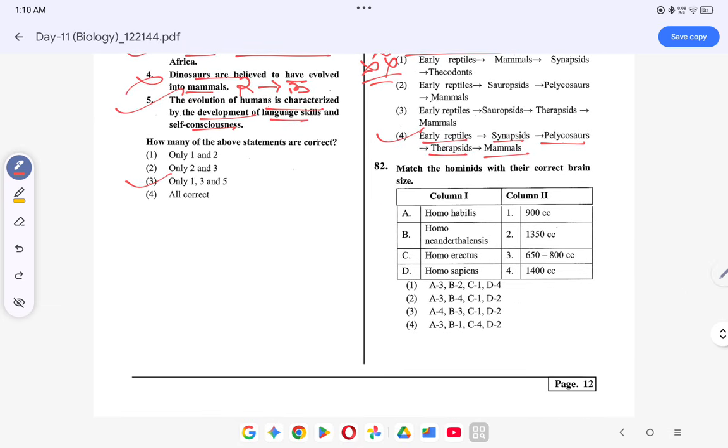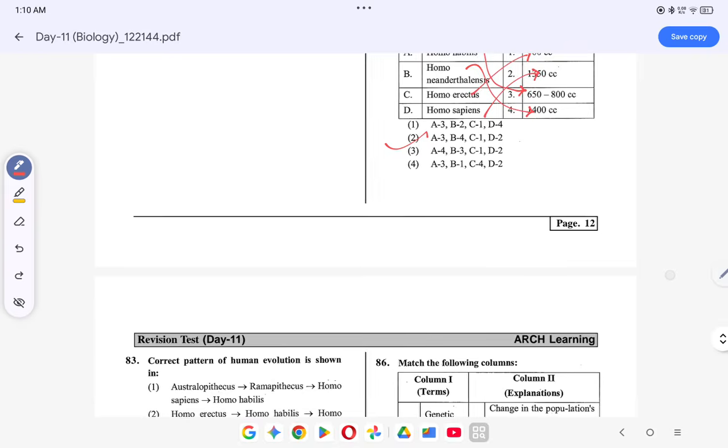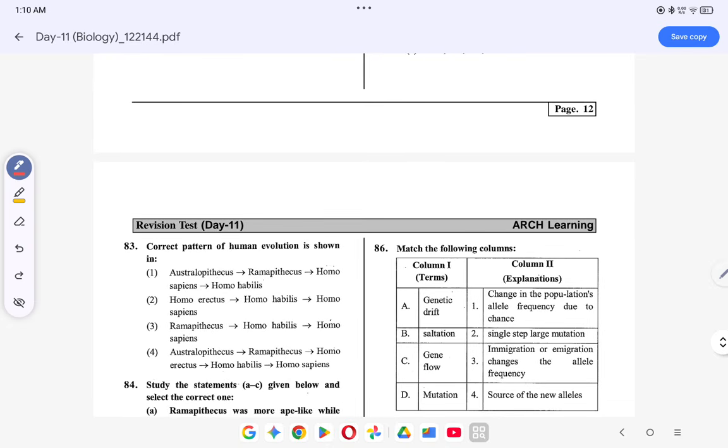Question number 82. Homo habilis का 650 से 800 cc था. Homo neanderthalis 1400 cc था. Homo erectus 900 cc, whereas Homo sapiens 1350 cc. तो ऑप्शन क्या हो जाएगा? ऑप्शन हो जाएगा 2. Coming to the next question.